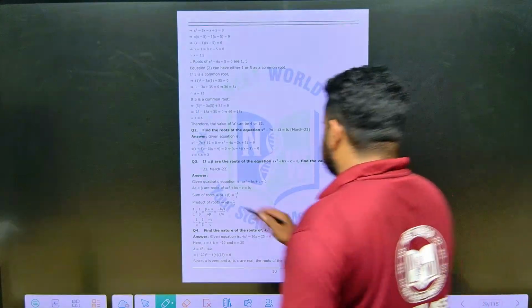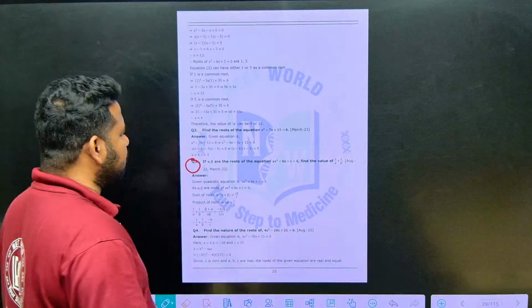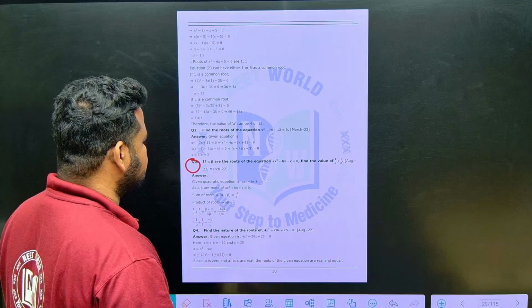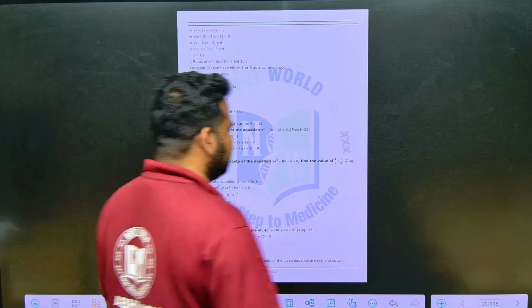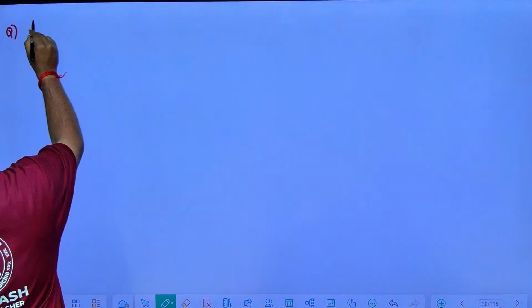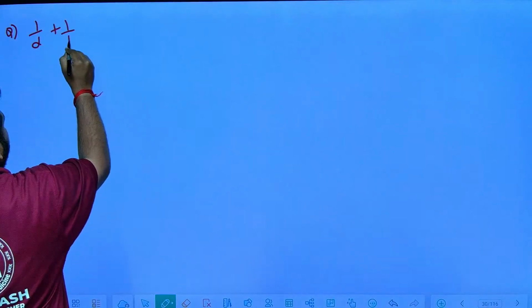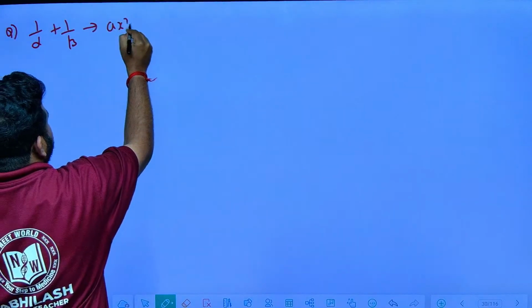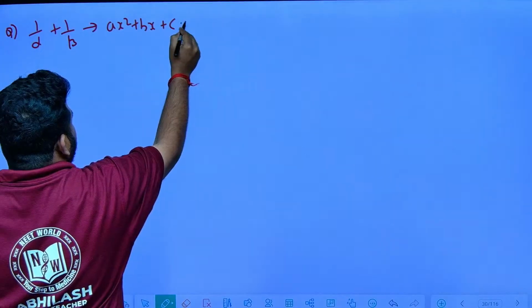Okay, let us take up this third question. They are telling, if alpha beta are roots of the equation ax square plus bx plus c is equal to 0, find the value of 1 by alpha plus 1 by beta. So the question they are asking is 1 by alpha plus 1 by beta for the equation ax square plus bx plus c is equal to 0.